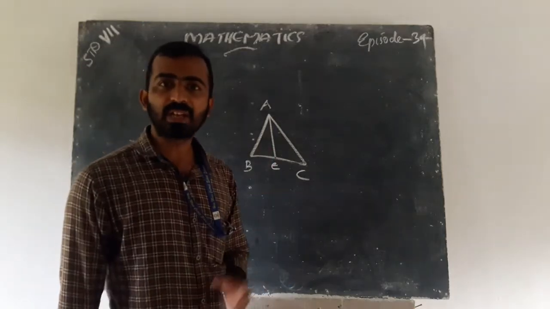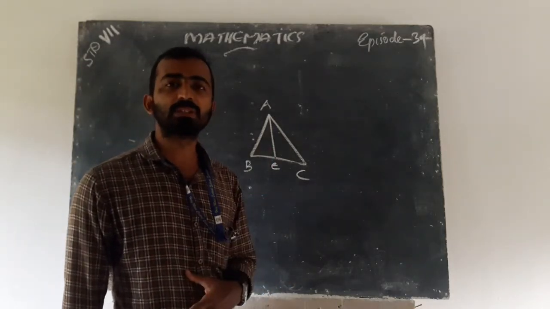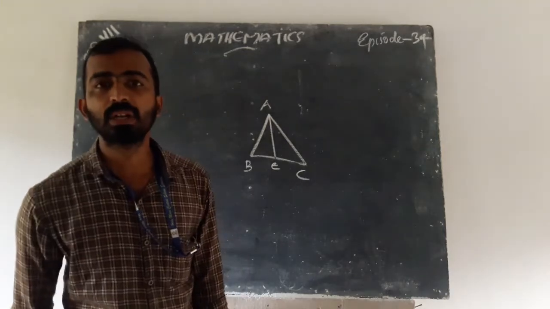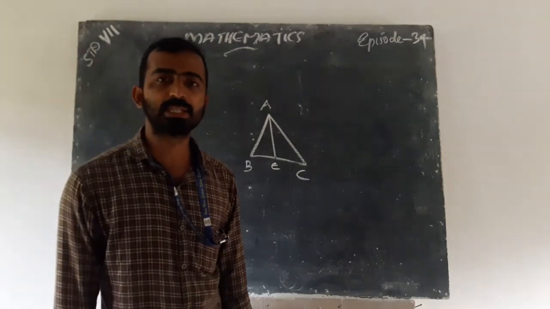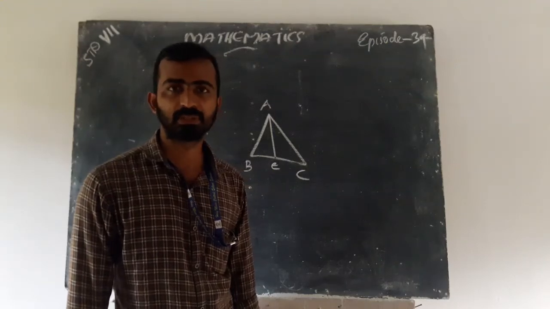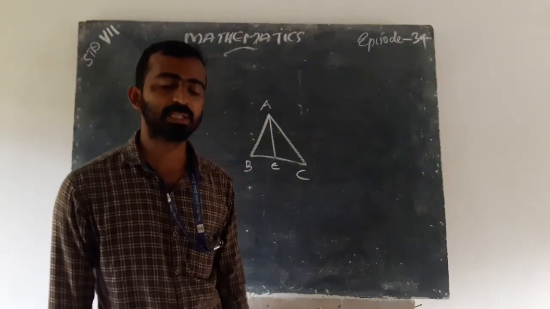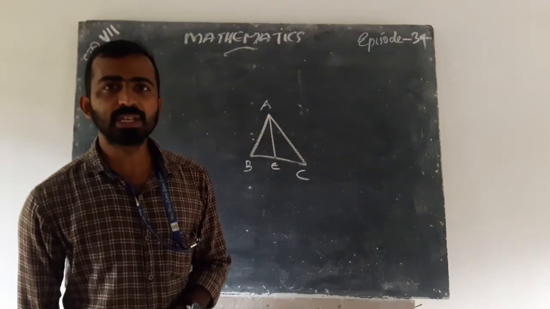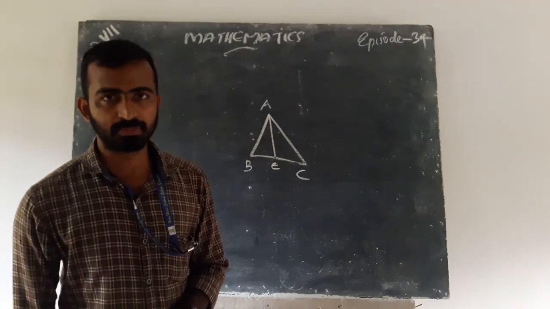In a triangle there are three vertices, so it has three medians. Yes, it has three medians. That is the right answer. And next is altitude.